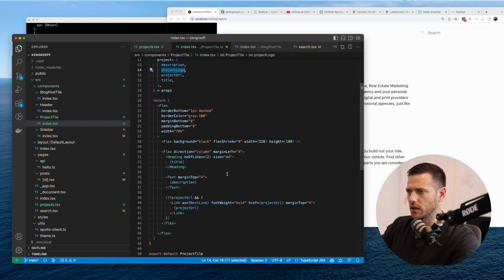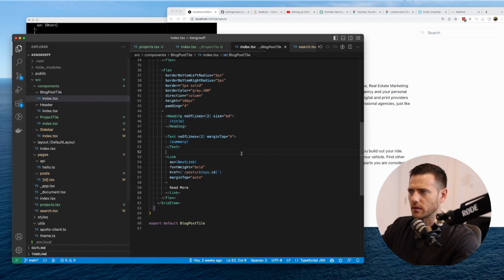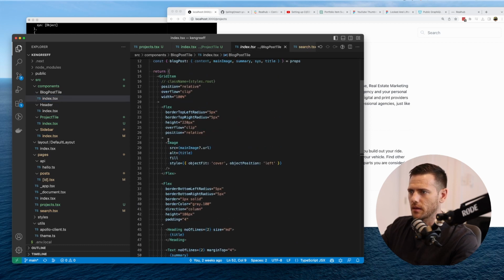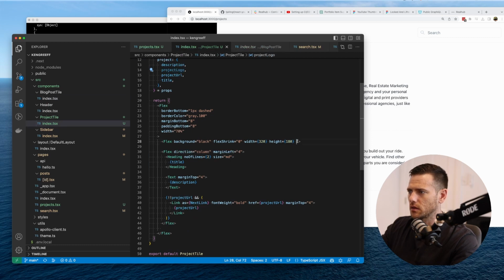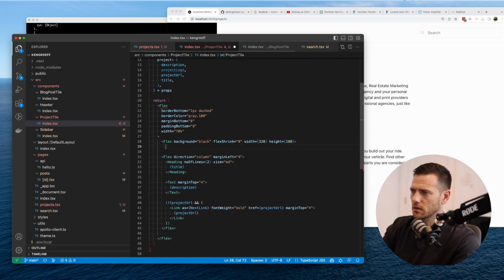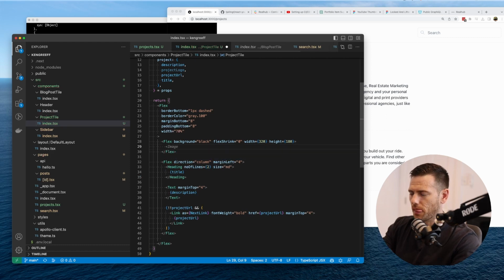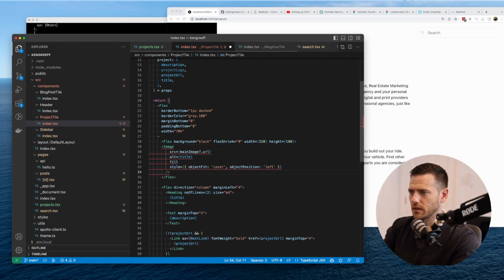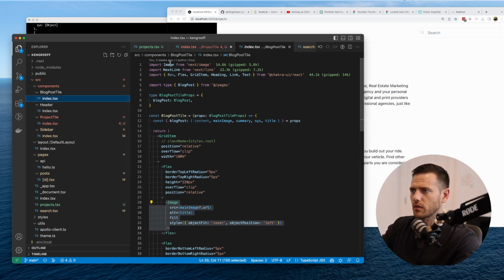So project logo. What we want to do here is the same thing as what we did with the blog post, and that's the image. So we put it inside the flex to maintain the size. So in here, paste the image, and from memory the image comes from next image.